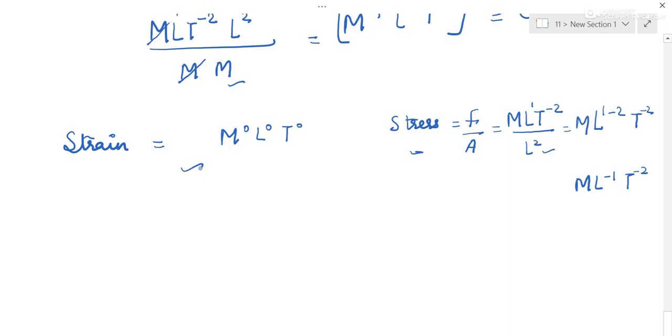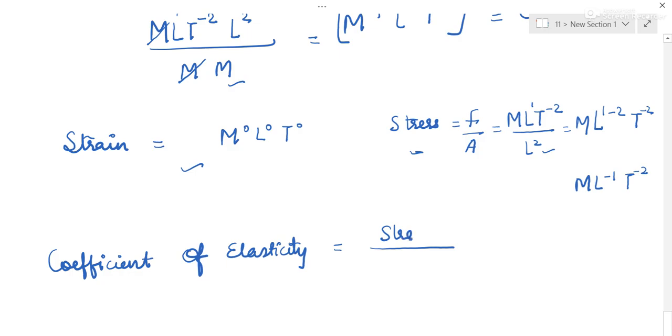Now we have a quantity called coefficient of elasticity. Coefficient of elasticity is the ratio of stress to strain. So what is stress?